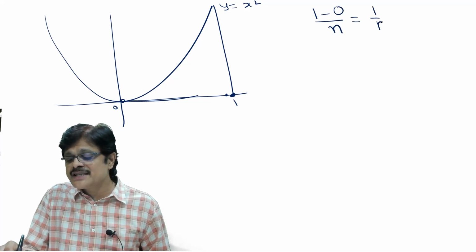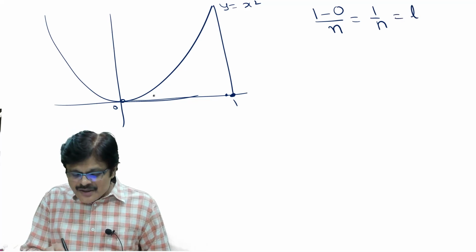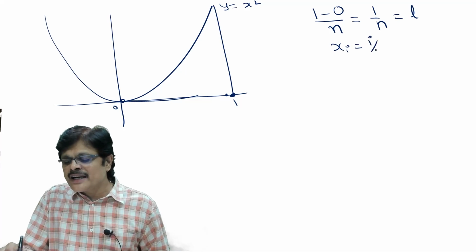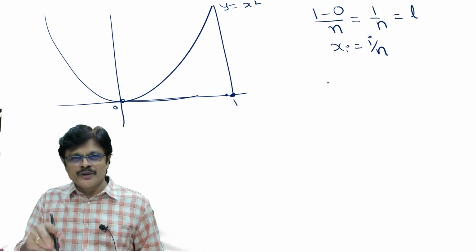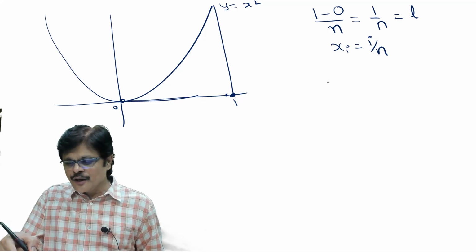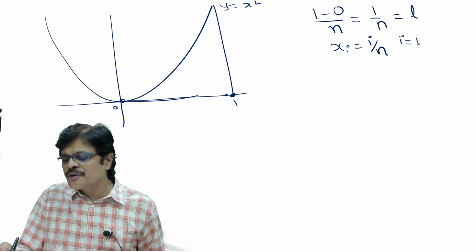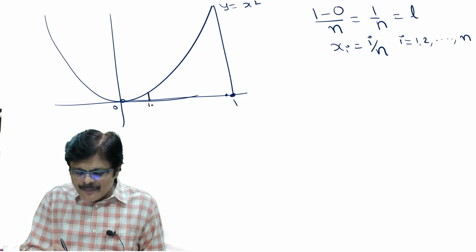So the length of each rectangle is 1 by n. So what are the points? As I said earlier also, each point I can write as I by n. Earlier we said I by 2: 1 by 2, 2 by 2. Now you want n rectangles, means you make it I by n, with I equal to 1, 2 and so on to n.